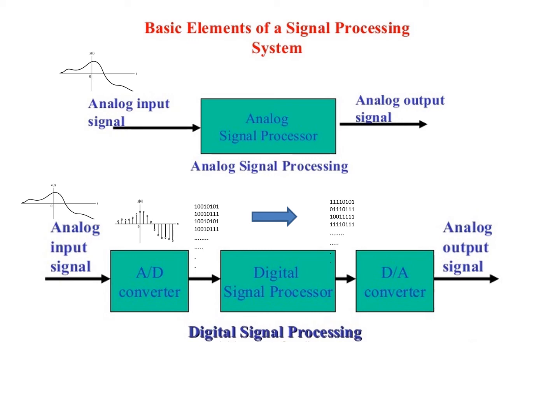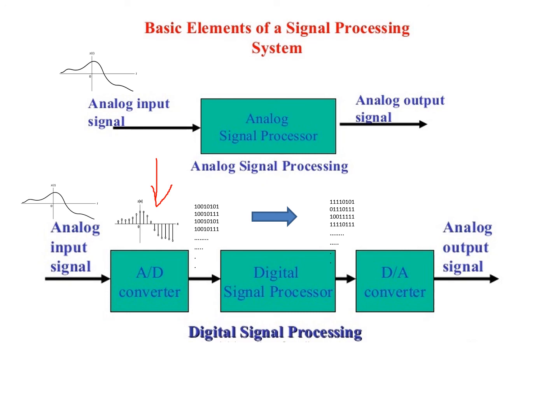So if you want to digitally process a signal, then you have to have what is called an A to D converter and a D to A converter at the input and output of the system. Here, let us compare the two systems, that is, the analog signal processing system and the digital signal processing system. A digital signal processor takes purely a digital signal and produces the digital processed output. If I want to process an analog signal using a digital signal processor, the first thing I should do is analog to digital conversion. As I said in the beginning, to convert an analog signal to digital form, I should first discretize the analog signal to obtain the discrete time signal.